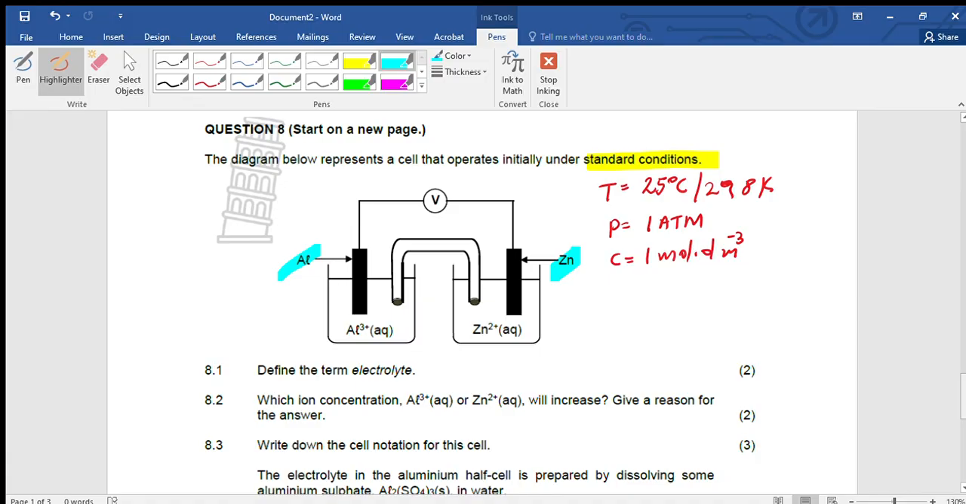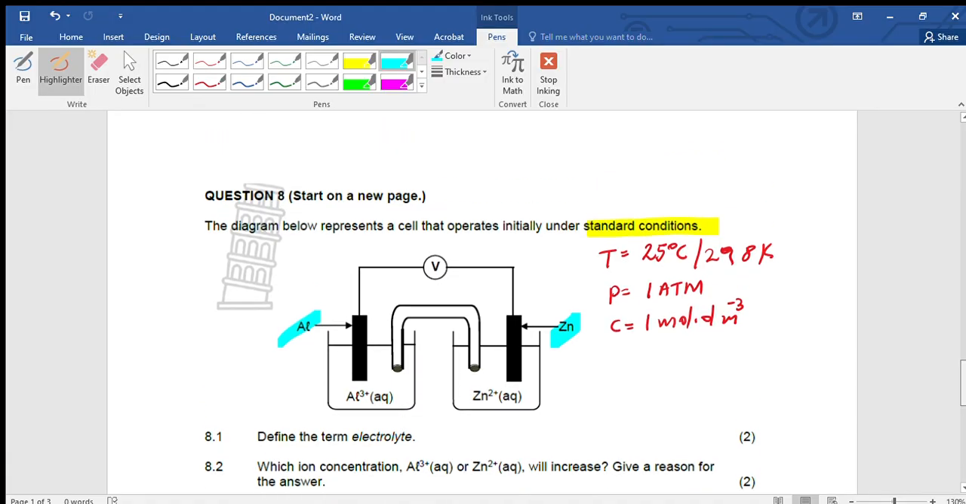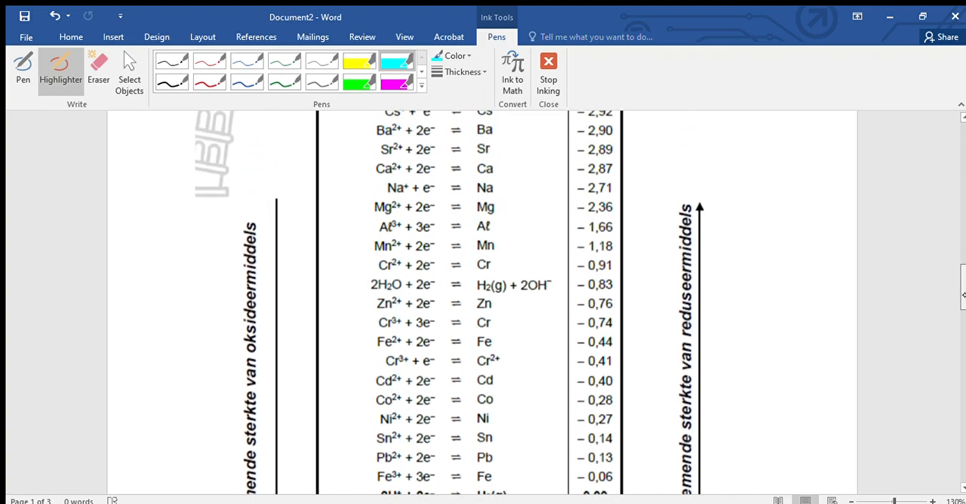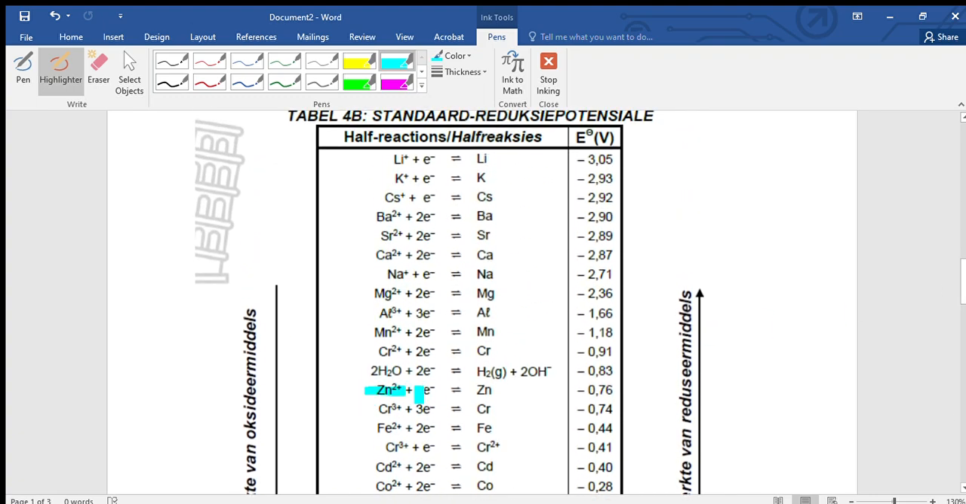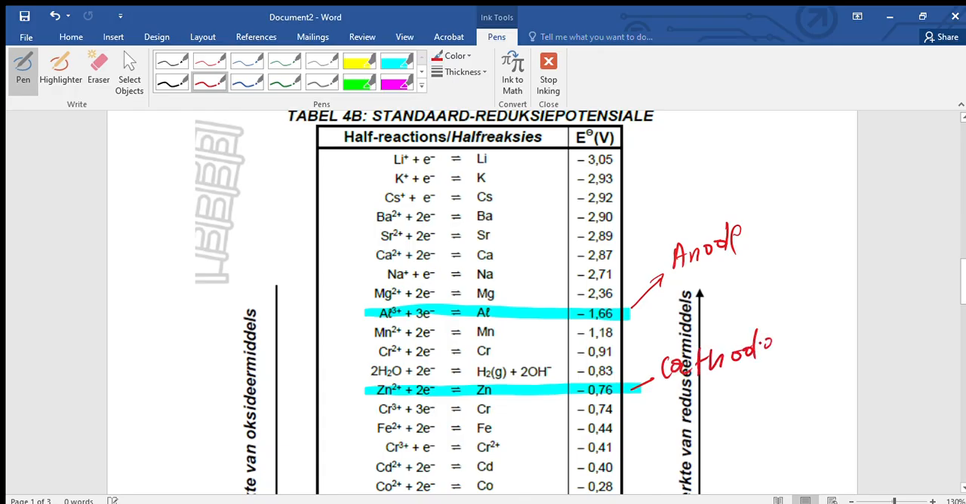We're going to check aluminium as well as zinc on the table. Let's go to the table. Here is zinc. Where is aluminium? This is aluminium. So the one higher up is the anode. The one lower down is the cathode. Which means the one higher up has the oxidation reaction and the one lower down has the reduction reaction.